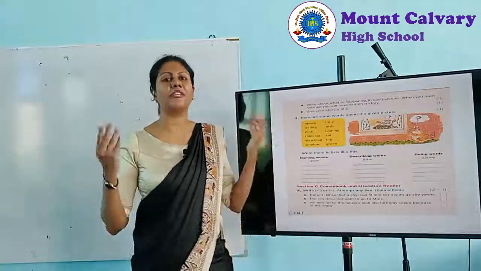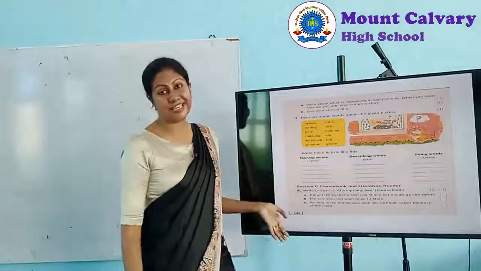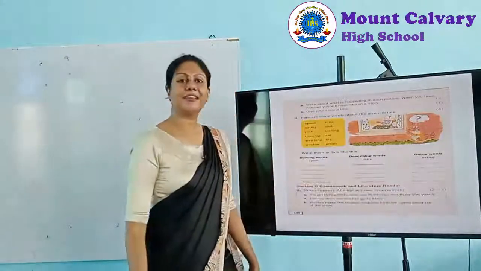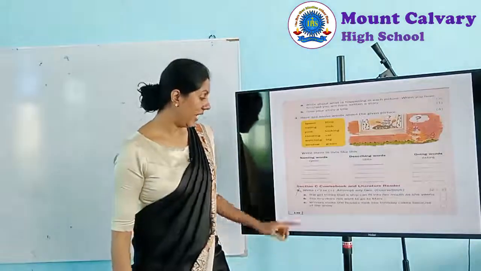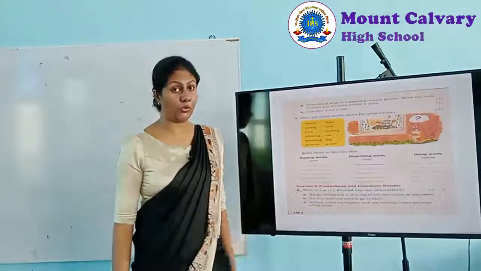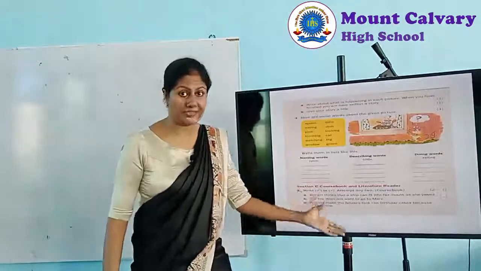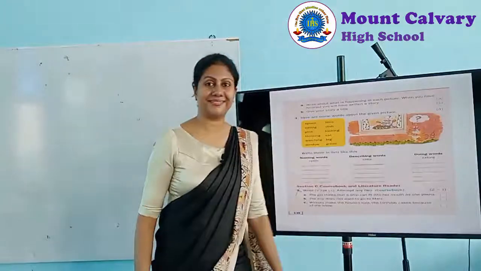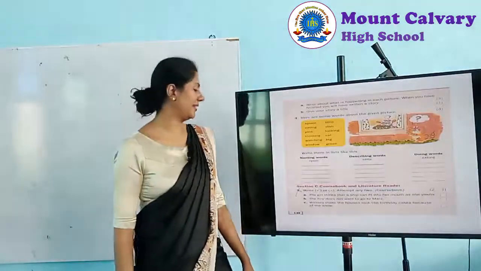So the boy really wants to go to Mars. He is willing to go to Mars. So here the answer is correct. The boy does not want to go to Mars. No, the boy wants to go. So this is wrong. This is wrong. The boy really wants to go to Mars, right.